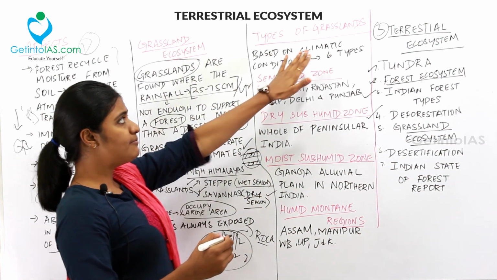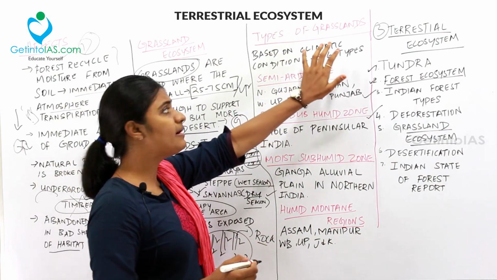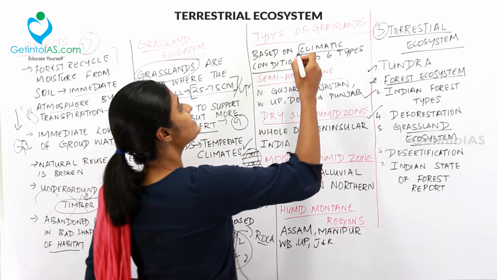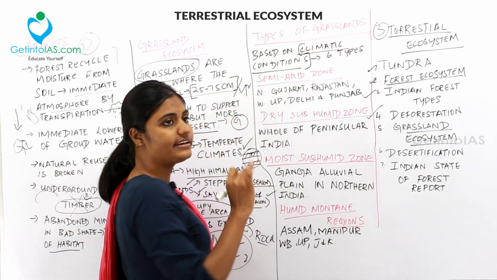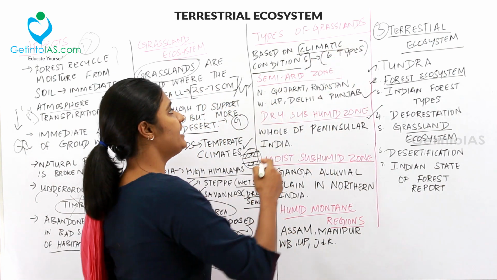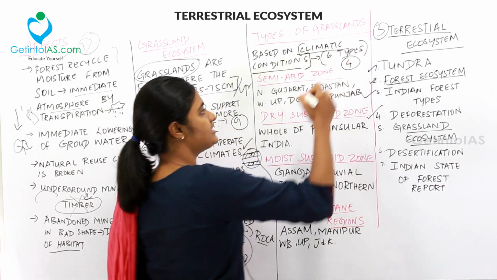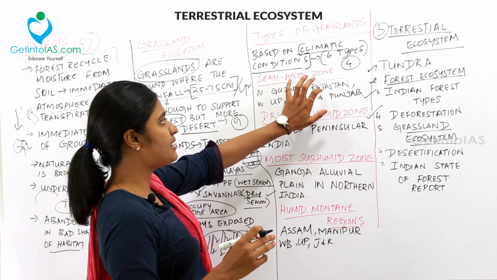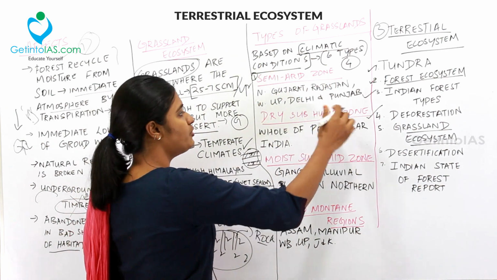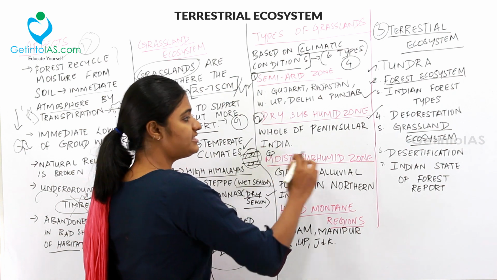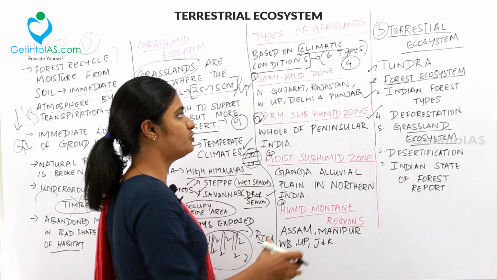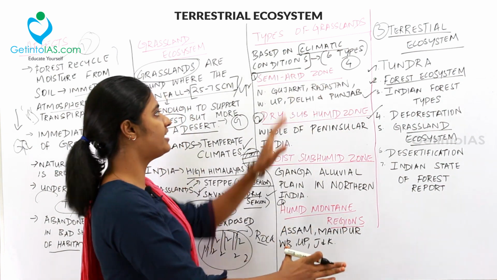So, moving to the types of grassland based on the climatic condition. This is very important. How do we categorize the grassland based on climatic condition? There are 6 types of grasslands in India, and in this, 4 types of grasslands are explained. The first type of grassland is the semi-arid zone, second is the dry subhumid zone, third is the moist subhumid zone, and the fourth one is the humid montane region. So, these are the 4 types of grassland.